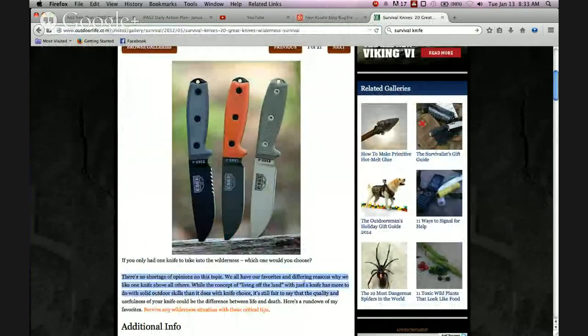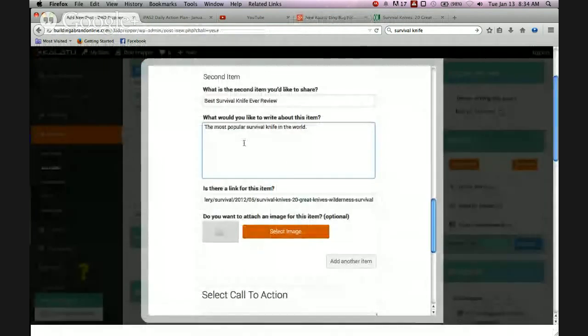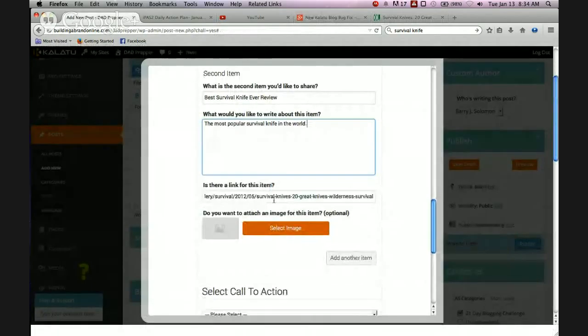Do not copy and paste. It's called plagiarism, and it is illegal. And the FBI and the CIA will come after you, guns drawn. So don't do that. So anyway, you take something like this text, you put it in your own words, and then you come back here to your Kalatu blog, and you just make a little summary of it, put it here. And here's the link.